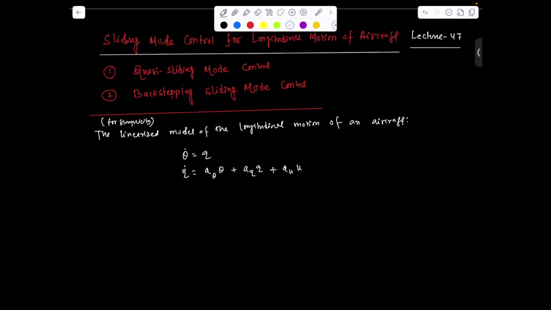So here, this a theta, a q, a u are the stability derivatives. Let me define these parameters here. Theta is the pitch angle, and how we can design this quasi-sliding mode control for this system, we'll discuss in detail. q is basically the pitch rate, and u is the elevator deflection.